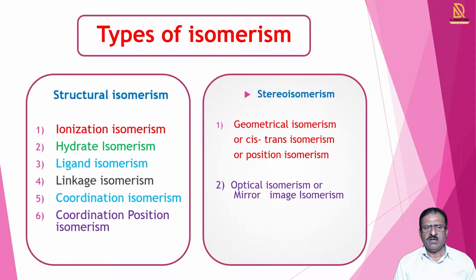There are different types of isomerism. Mainly there are two types: structural isomerism and stereoisomerism. In structural isomerism, there are six subtypes.